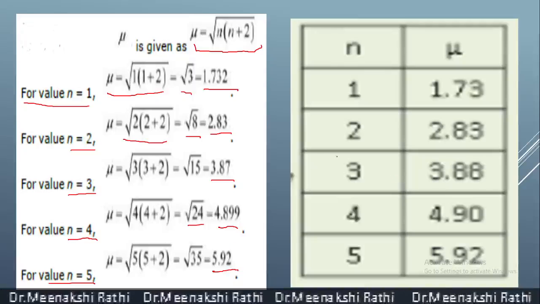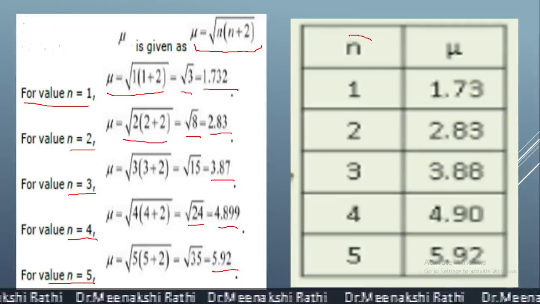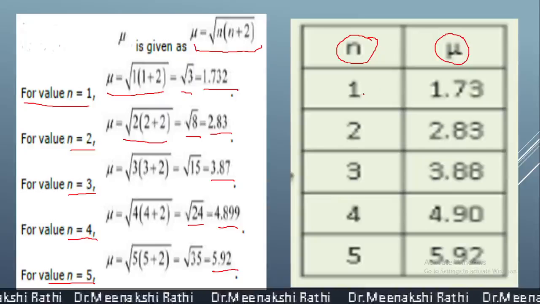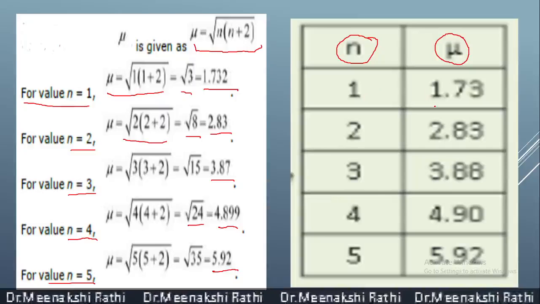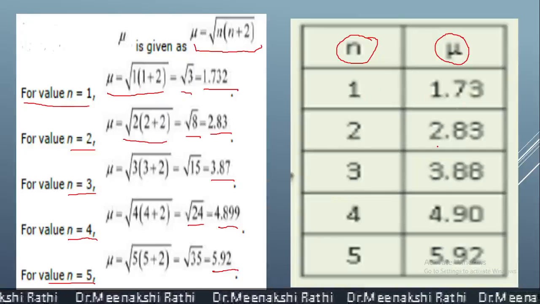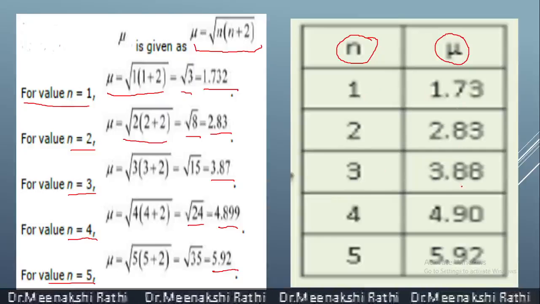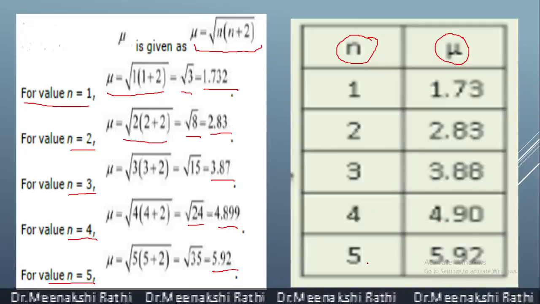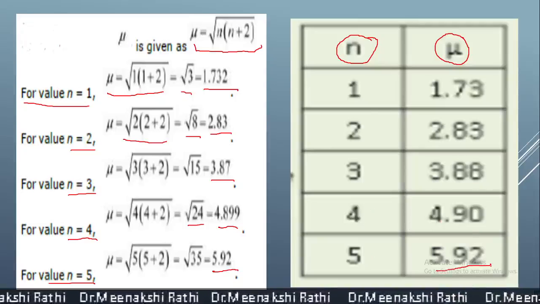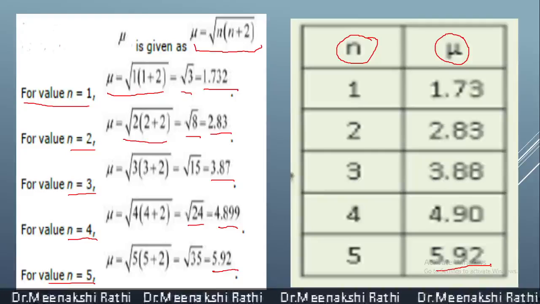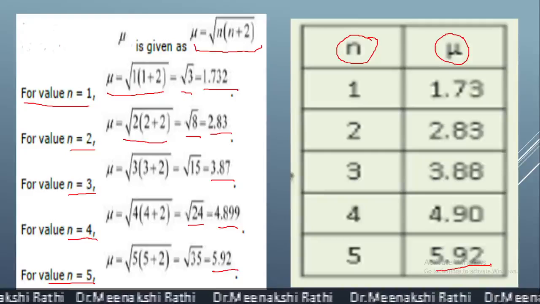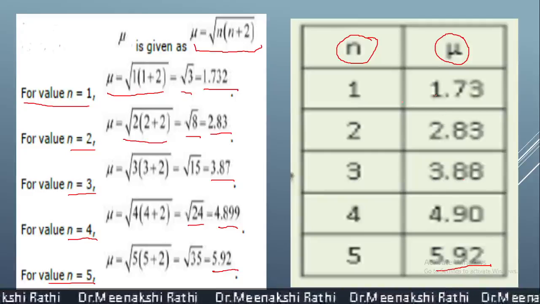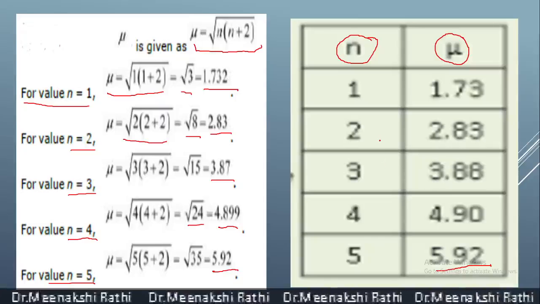In the next table, you can see the number of unpaired electrons and their magnetic moment. If the number of unpaired electrons is 1, then mu is 1.73, for 2 it is 2.83, for 3 unpaired electrons it is 3.88, for 4 it is 4.90, and if 5 unpaired electrons are there, then the value becomes 5.92. So remember one thing, it becomes quite easy if you look at the values of mu and unpaired electrons carefully. They are related to each other.